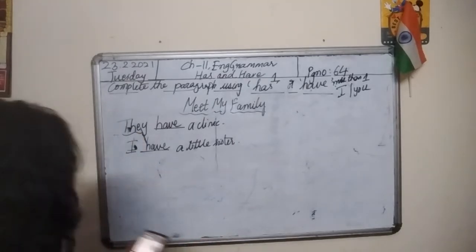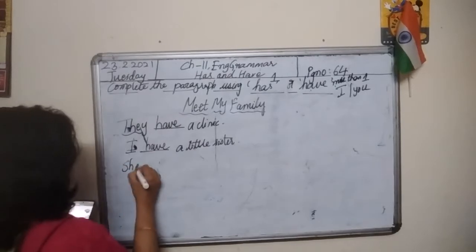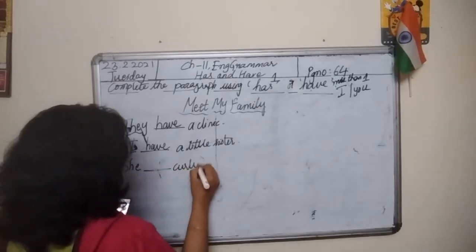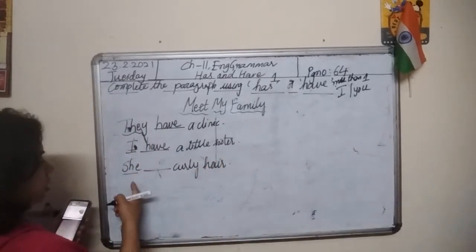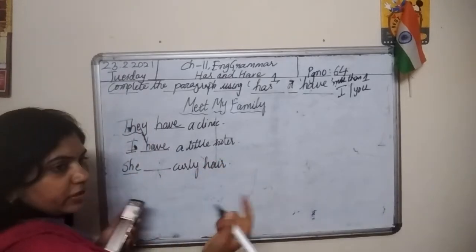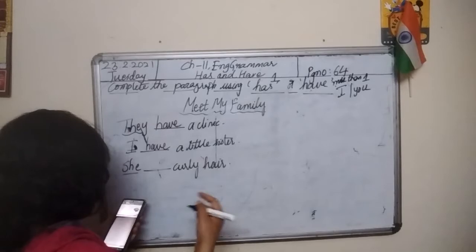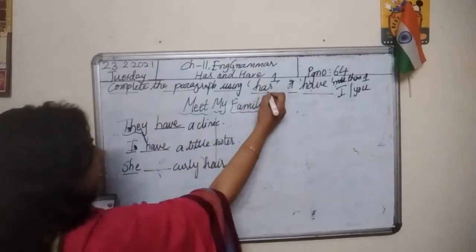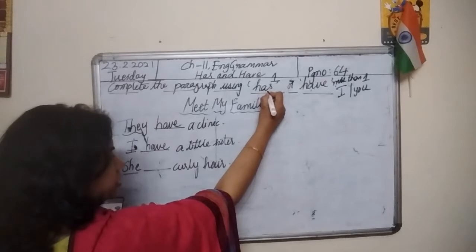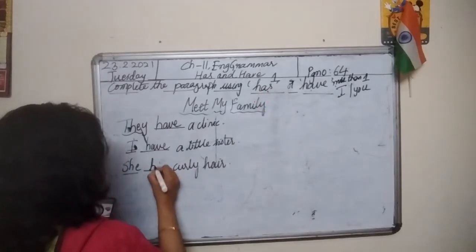She dash curly hair. She is only one child, only one girl. When we talk about just one person, we need to write has.